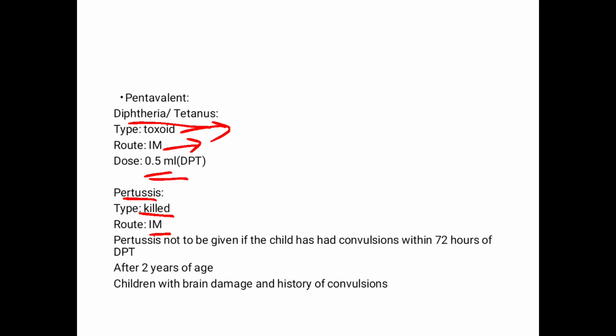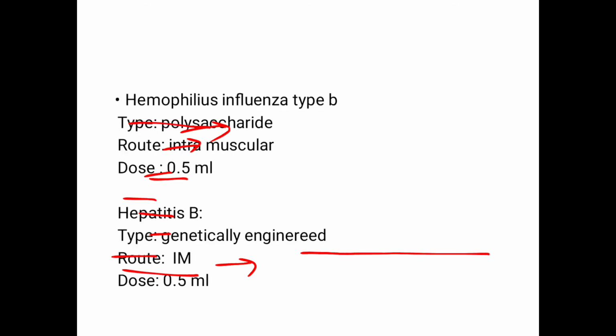Pertussis is not to be given if the child has had convulsions within 72 hours of DPT. For instance, you gave the child DPT in the 6th week and the child has had convulsions within 72 hours. You won't give the child pertussis. However, you can give the child acellular pertussis. After 2 years of age, again, acellular pertussis can be used. And for children with brain damage and a history of convulsions, similarly, you can use the acellular pertussis.